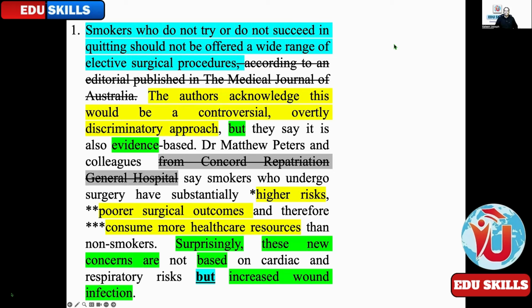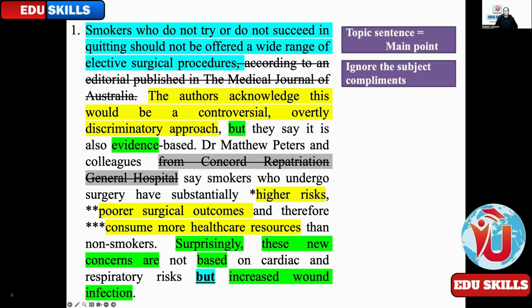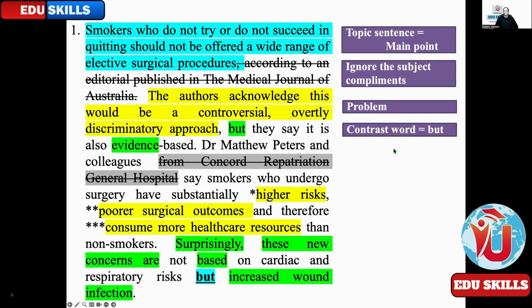Already I have done for the previous text. Topic sentence, which is the main point. What is given in the first part here, that is the topic sentence or the main point. Then ignore the subject complements, those extra informations which are not required to understand the text. Problem. See, the authors acknowledge this would be a controversial, overtly discriminatory approach. Means a problem, a controversy. Then contrast word but is used. Then synonym, evidence, reason. In the question it says reason. In the text it says evidence based.